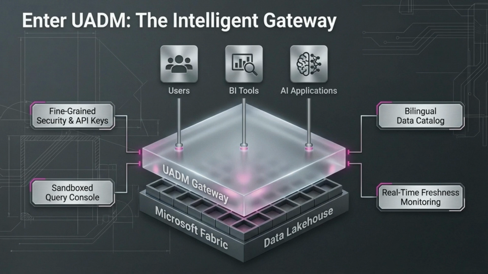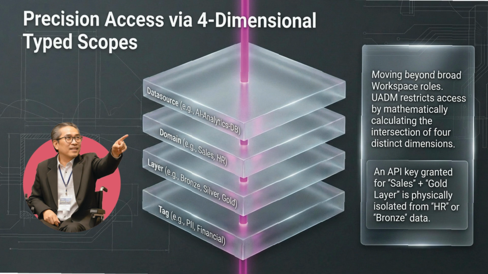Now I'd like to introduce you to UADM, which we call the Intelligent Gateway. As you can see, it sits right on top of the Microsoft Fabric Data Lakehouse. Think of it as the smart layer that connects your data to the people who need it. On one hand, we focus on total control, providing fine-grained security and a sandboxed query console so your data stays protected. On the other hand, we prioritize usability with a bilingual data catalog and real-time monitoring to ensure your data is always fresh and easy to find. Whether you're a business user, an analyst, or an AI developer, UADM ensures that getting high-quality data is secure, simple, and fast.